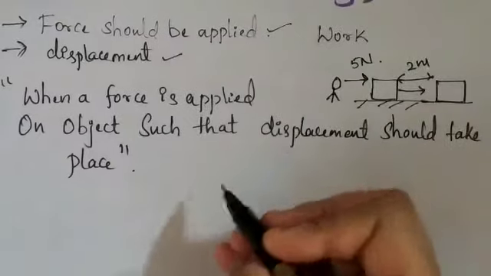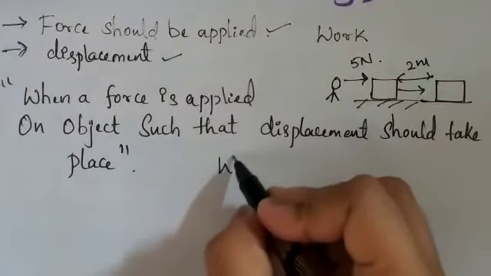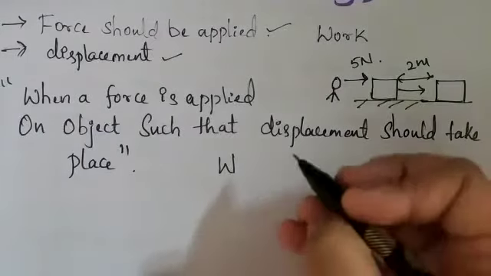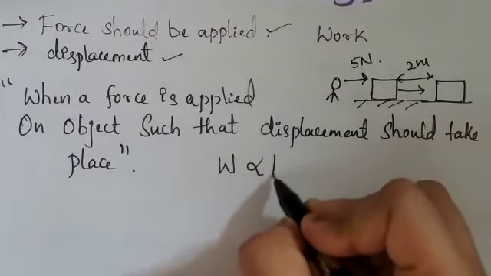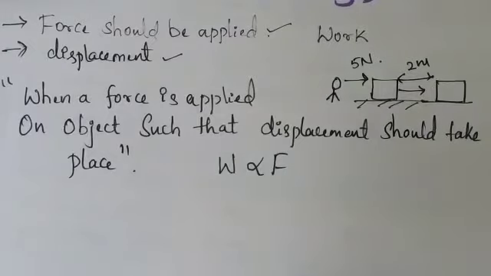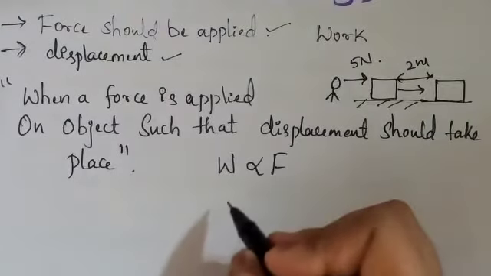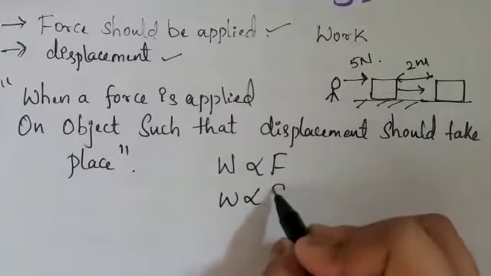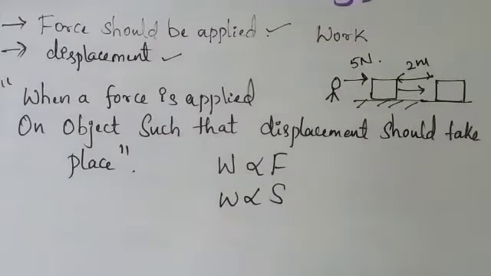Here, work I am going to denote by W. Work is directly proportional to the force applied, isn't it? How much force you are applying, it is directly proportional to how much work is done. As well as work is directly proportional to S, where S is the displacement.